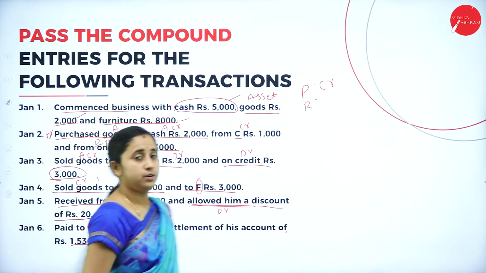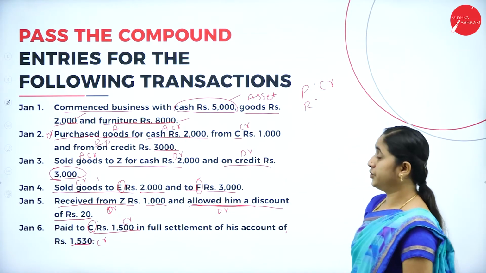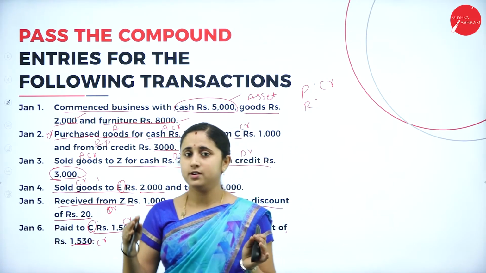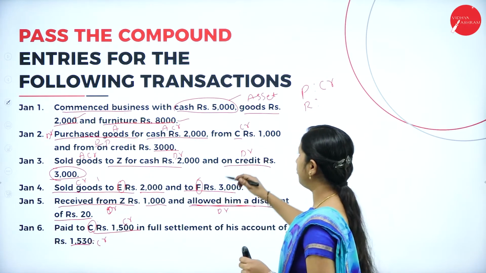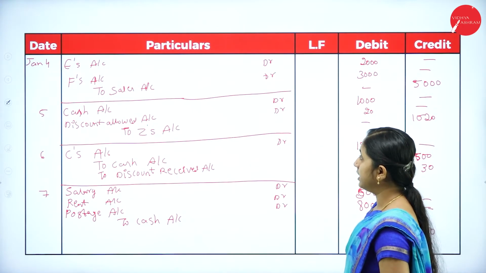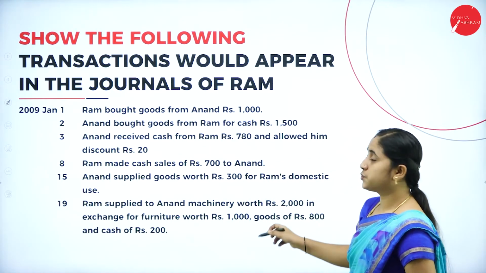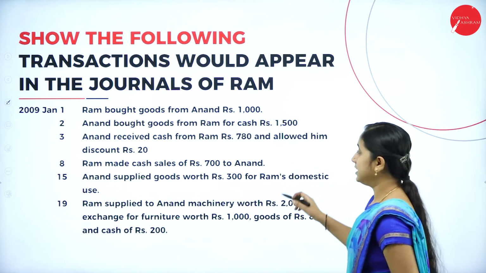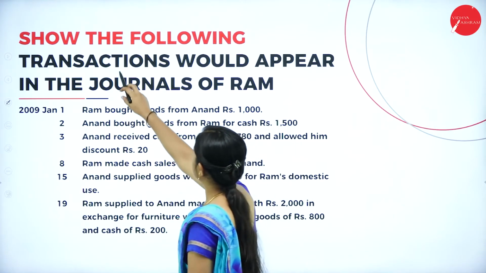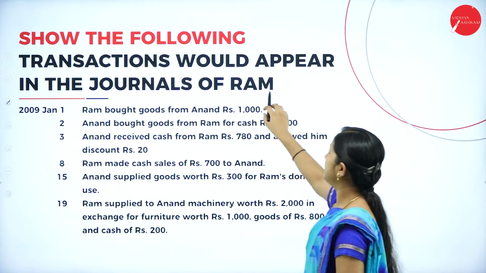This is about the first problem. You'll need to identify which account is this and the rule for that account. So, it is easier for you to pass the journal entries. Here, another problem. It is a homework for you. You just work it out. So, it is easier for you to understand the journal entry. Here, show how the following transactions would appear in the journals of Ram.